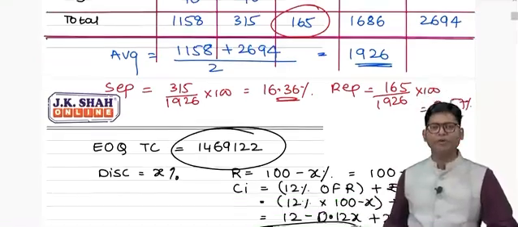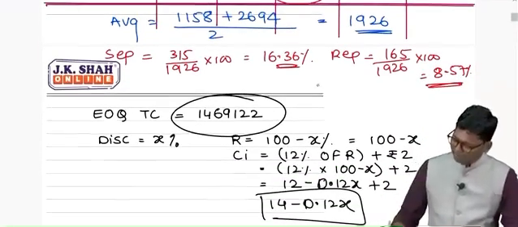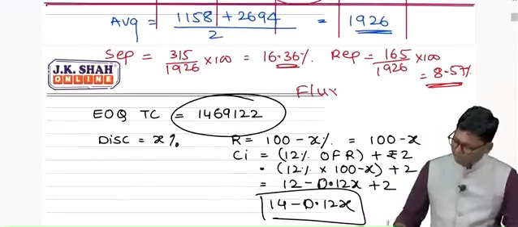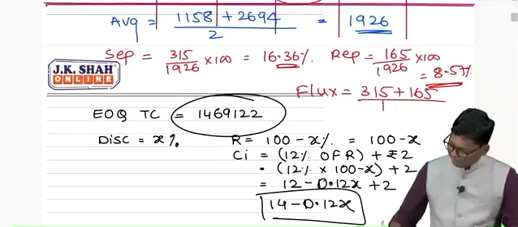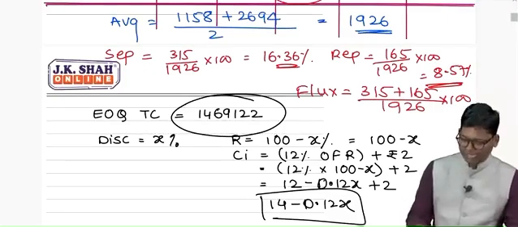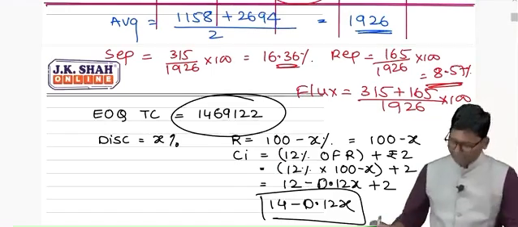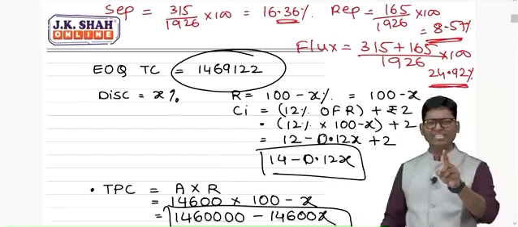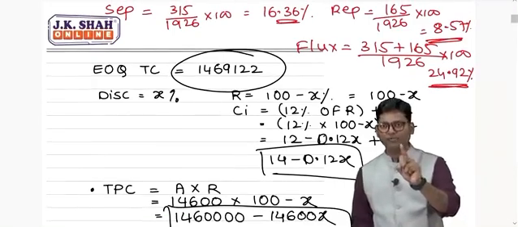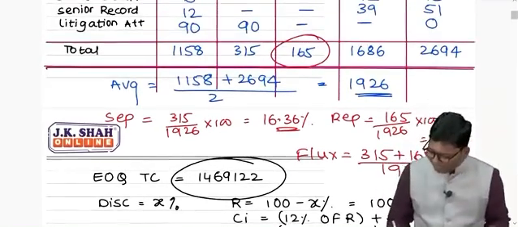The flux method gives the effect of both methods, total separated plus total replaced, divided by the average number of workers into 100. If you perform this calculation on your calculator, you are going to get one figure, and that is 24.92%. We have seen this amount somewhere, I guess. 24.92%, we have seen somewhere.